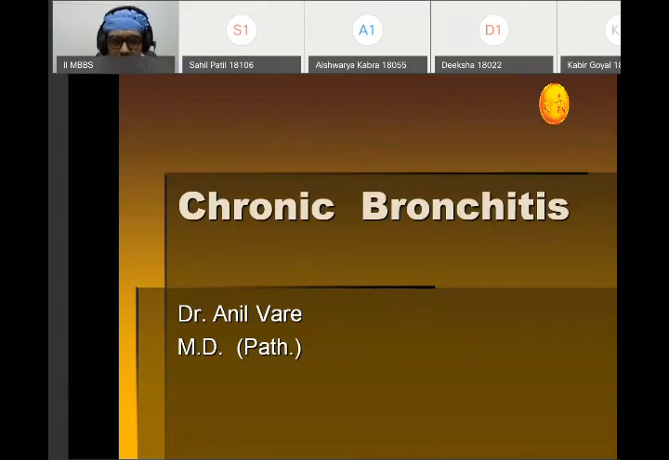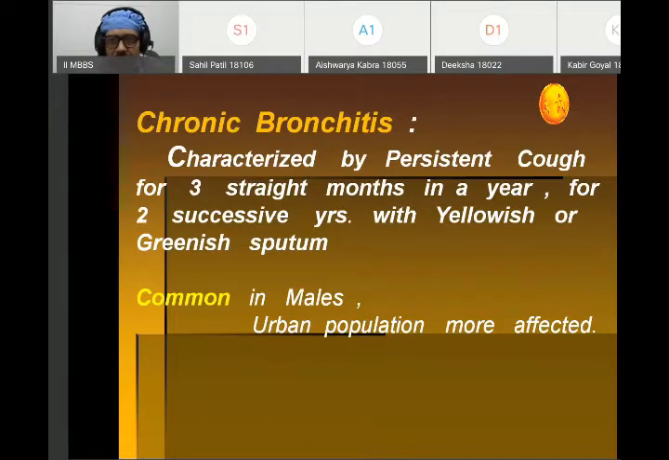The next topic for pathology is chronic bronchitis. It is characterized by persistent cough for 3 straight months in a year for 2 successive years with yellowish or greenish sputum. It is most commonly seen in males. Urban population is affected more.